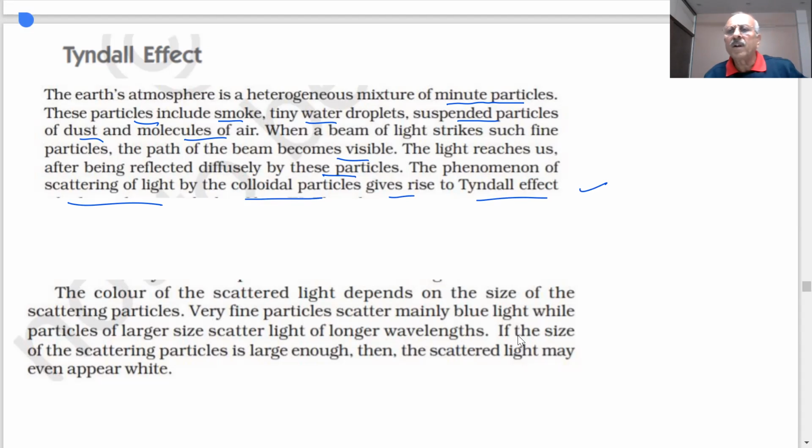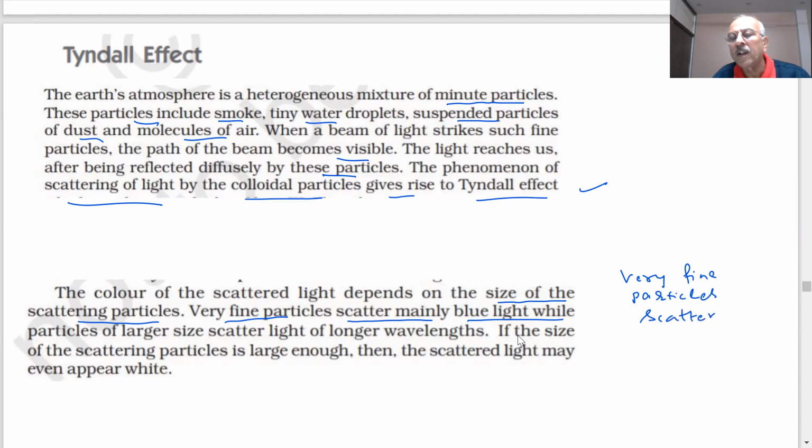You have heard about colloidal solution. You have studied in chemistry. Their size is between 1 to 1000 nanometer. They scatter the light, which we call the Tyndall effect. The color of scattered light depends on the size of the scattering particles. Very fine particles scatter mainly blue light. Their size is very small. They scatter mainly lower wavelength, the blue light.